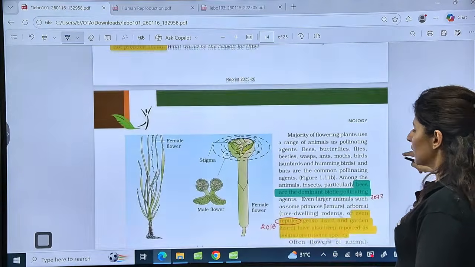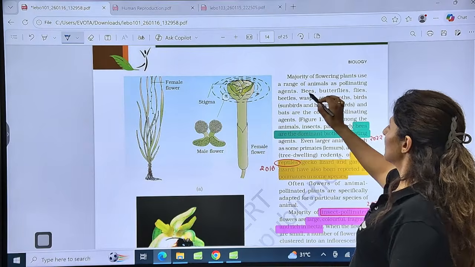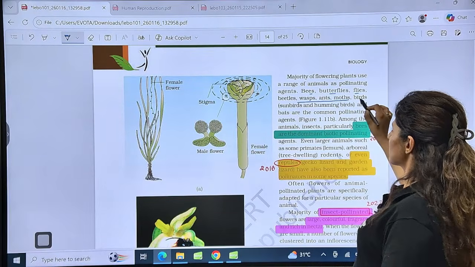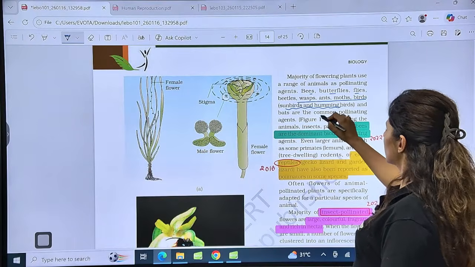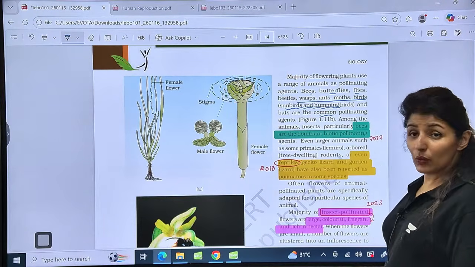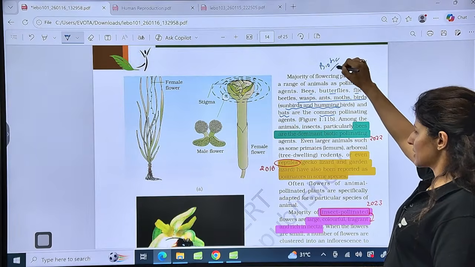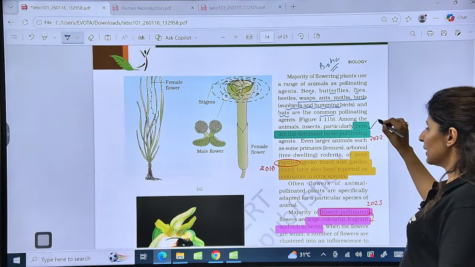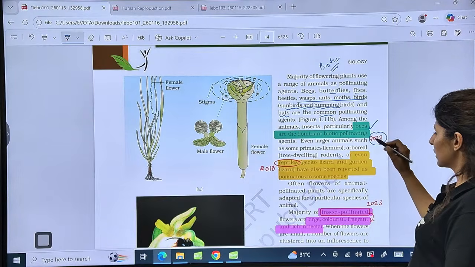Now, coming here to the biotic agents. So what are the biotic agents here? Bees, butterflies, flies, beetles, wasps, moths, and birds. Which are the birds mentioned? Sunbirds and hummingbirds. They are the common pollinating agents. And now we are discussing even bats. These are the biotic pollinating agents. Is it clear? Now, out of this, guys, bees are the dominant biotic pollinating agents. This was asked in 2022.